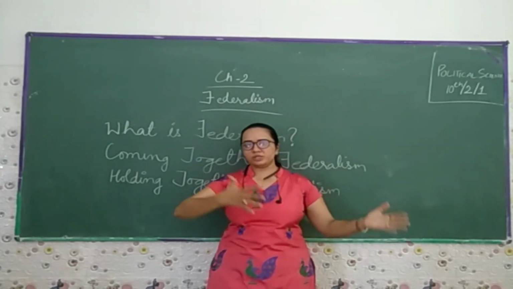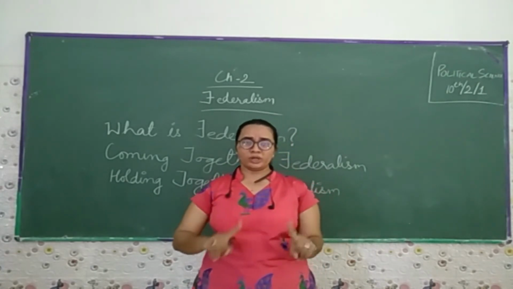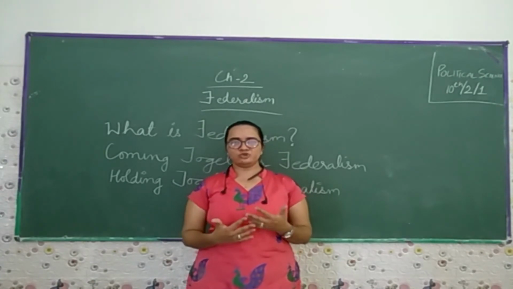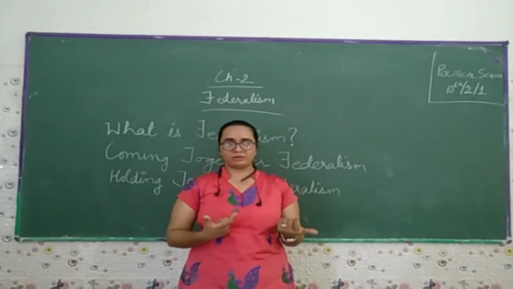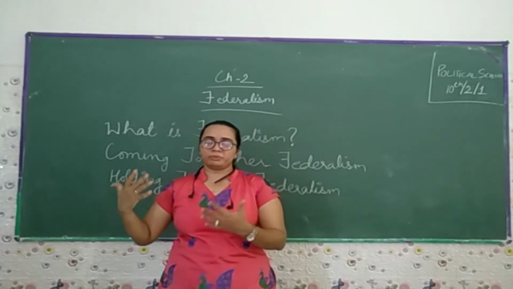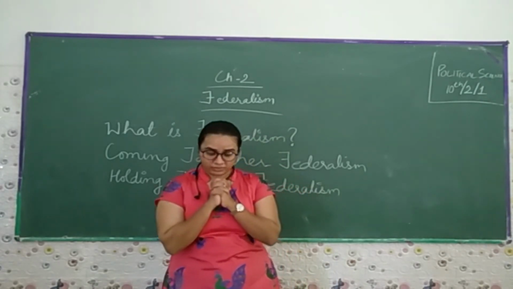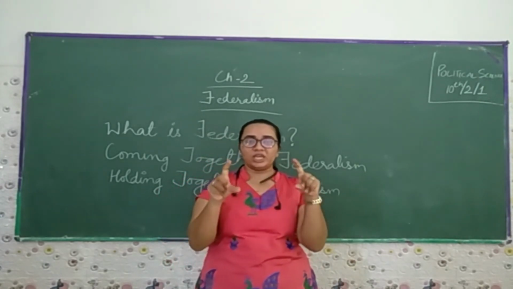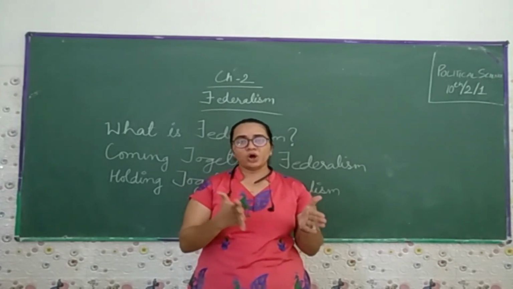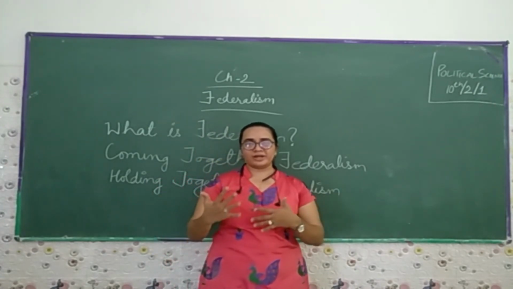If we talk about Belgium and Sri Lanka, earlier they had conflicts. In Belgium, there was only one unitary government which had all the powers. But as time passed, they changed their constitution so that every person, on a linguistic basis, was given opportunity. Whether you talk about the French, the Dutch, or the German, all the people are equal and they do not have to fight further.